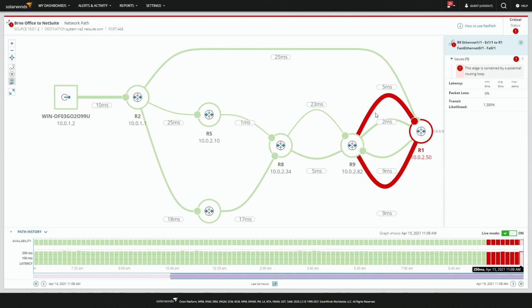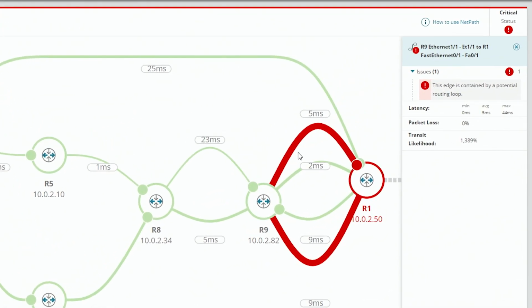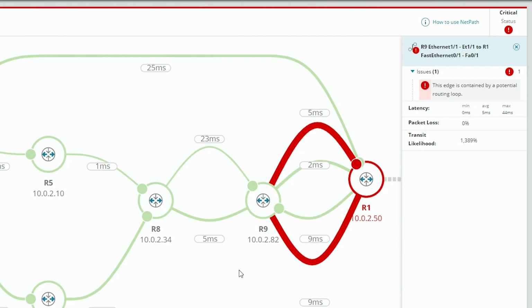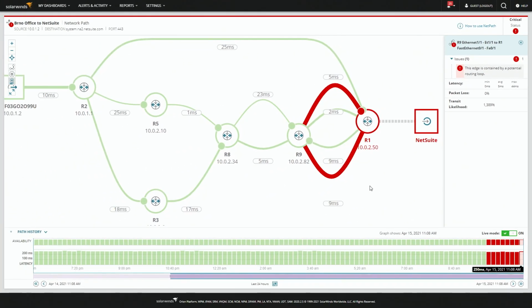You know, when you're new, that doesn't mean anything. But when you see this and it says, this edge contains a potential routing loop, well, that makes sense. So the real question is when did this happen and how do I fix it? And that's the point we didn't really talk about earlier, but if you look at the bottom of the screen here, you can see the path history. So that's important. Right now, we're looking at now.